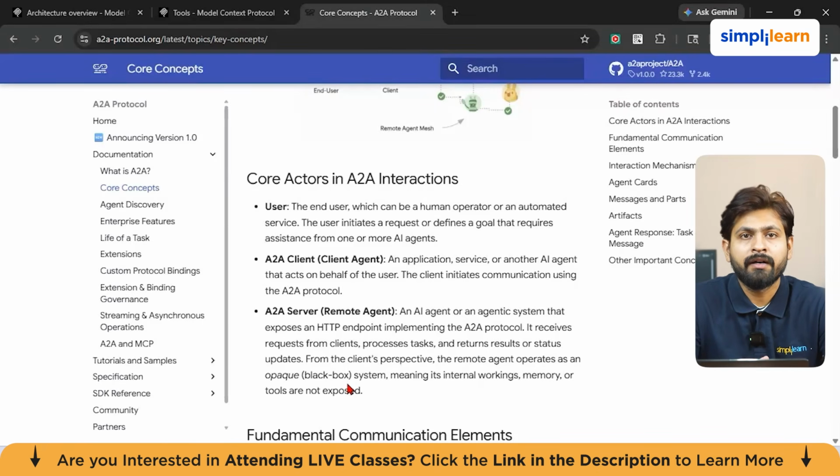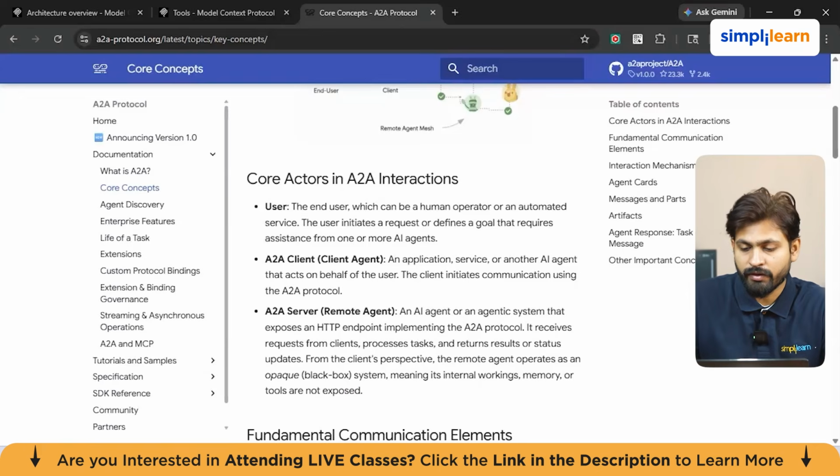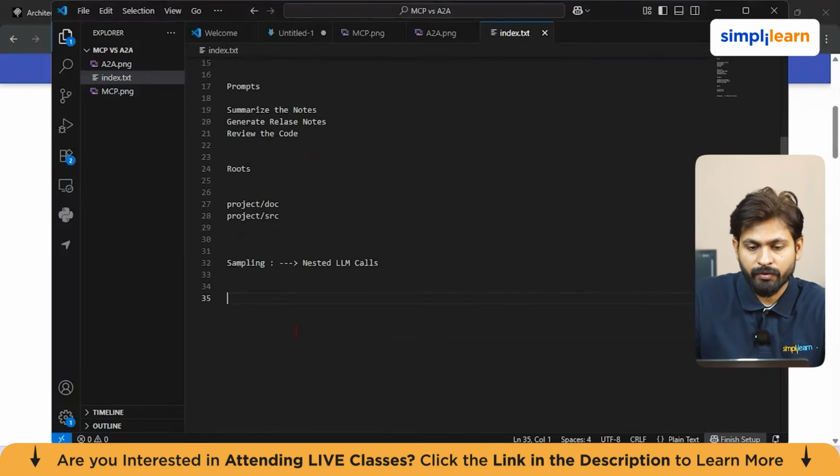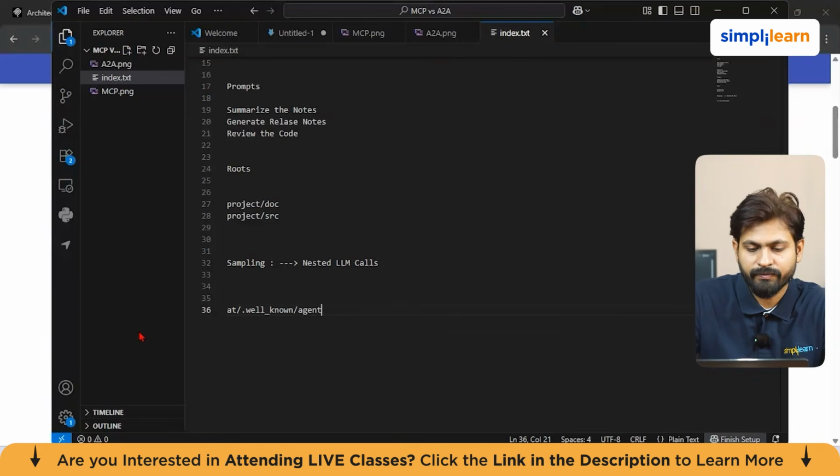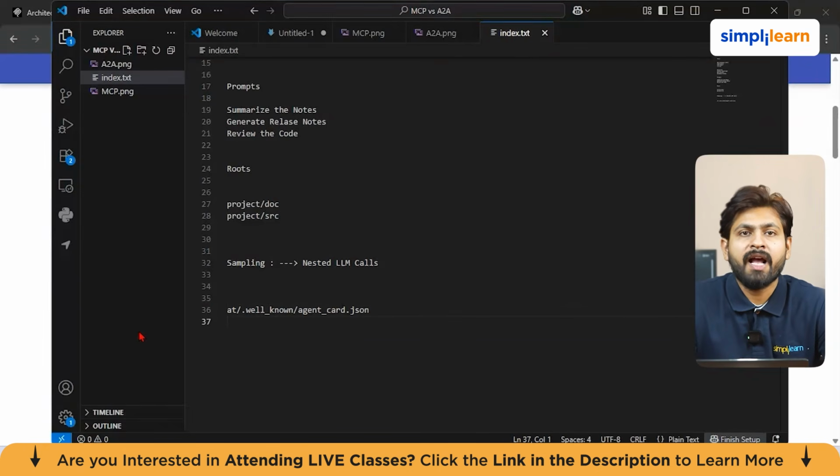For example, an agent publishes an agent card, which is typically available in a folder. For example, it could look something like this: .well-known, and then agent-card.json. Basically, it's a JSON file.